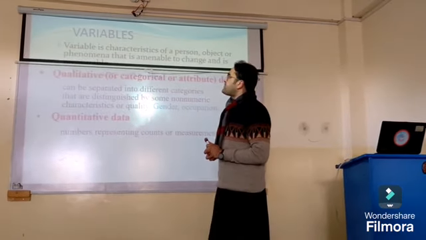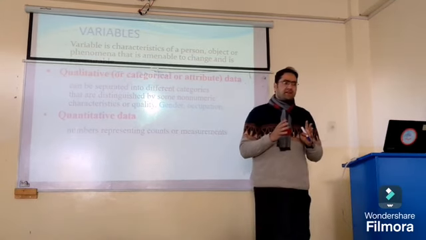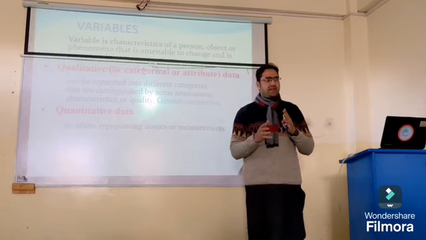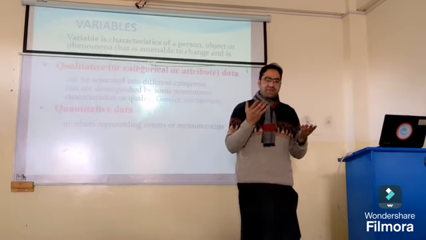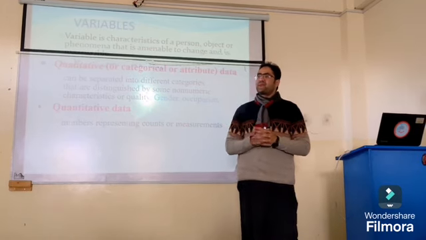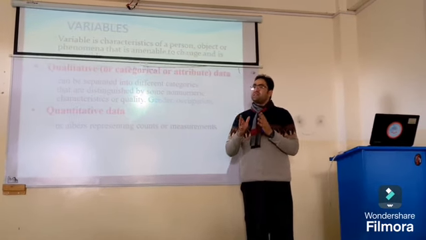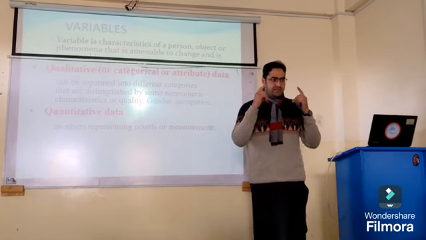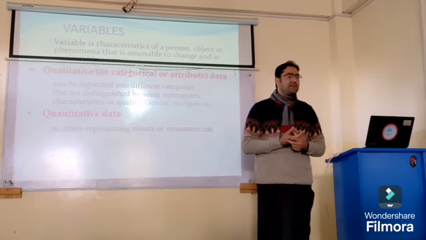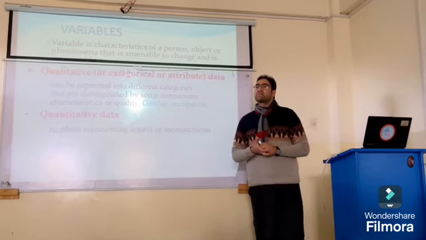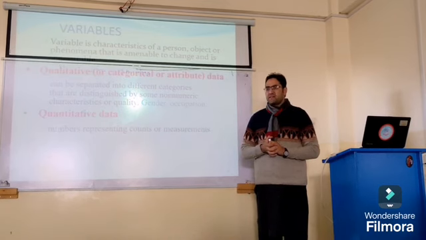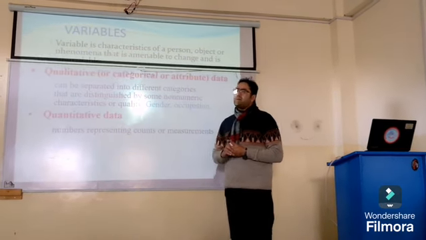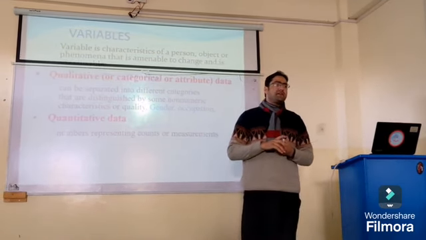There are two types of variable. During the process, the value changes, for example hair color: black, green, red. With glasses, without glasses, that is also a variable change. There are colors of cloth, the dress color, etc. There are two types of variables.